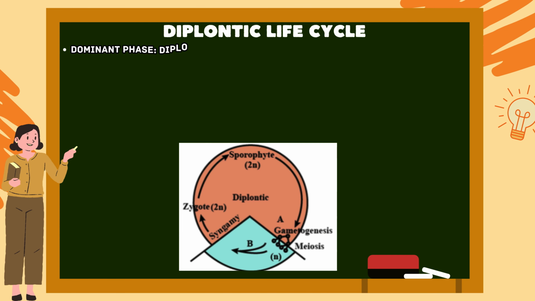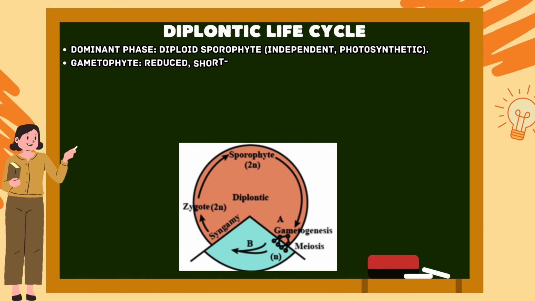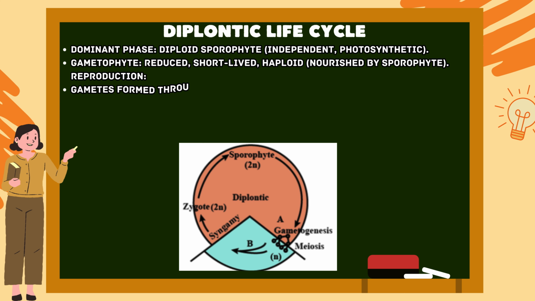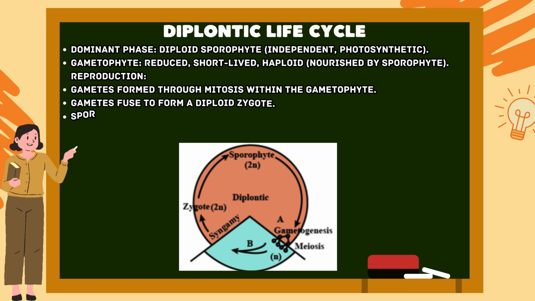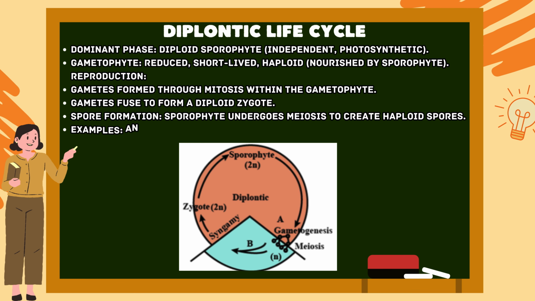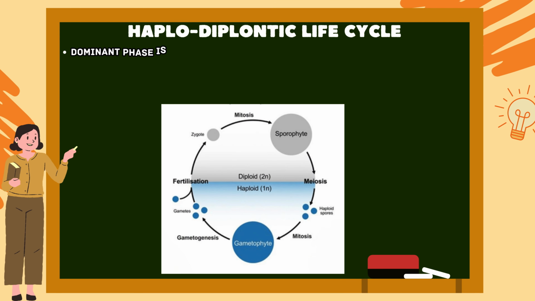Diplontic life cycle. The dominant phase is the diploid sporophyte, which is independent and photosynthetic. The gametophyte is reduced, short-lived and haploid, nourished by the sporophyte. Gametes are formed by mitosis within the gametophyte. Gametes fuse to form a diploid zygote. Spore formation: the sporophyte undergoes meiosis to create haploid spores. Examples: angiosperms and gymnosperms.